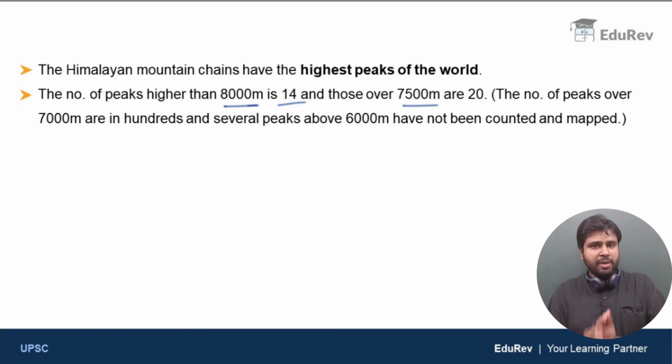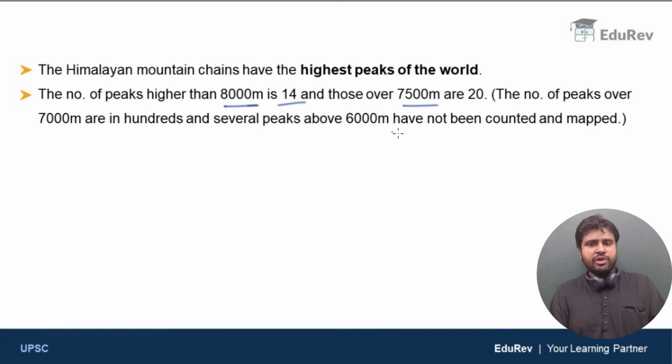And there are many more mountains more than 6,000 meters high. Due to the complexity of the area, many mountains have not been mapped, they have not been counted, and they have not been named also. That is the beauty of the entire Himalayan region. That is the reason the Himalayan mountains are called the king of the mountain chains.